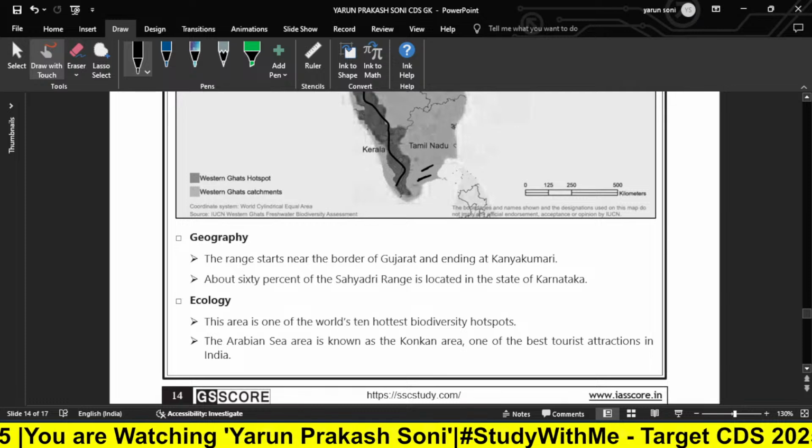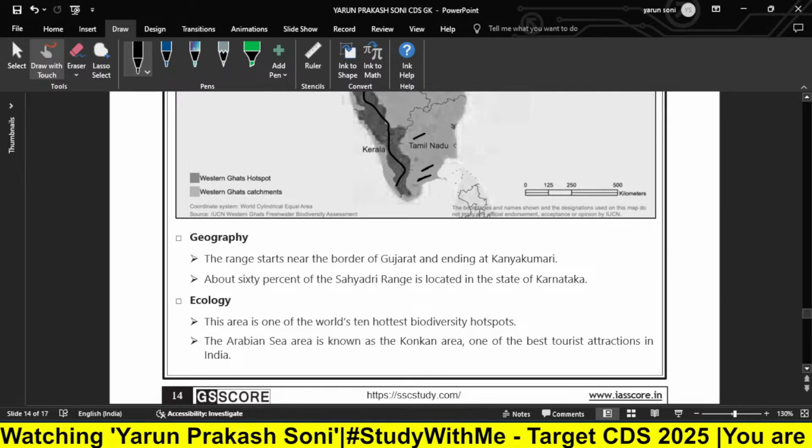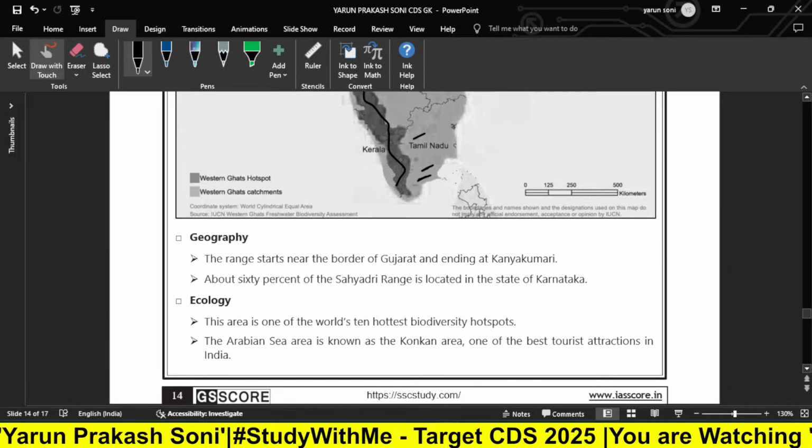These are the surrounding areas of the Western Ghats. Now if we talk about the geography, the range starts near the border of Gujarat.